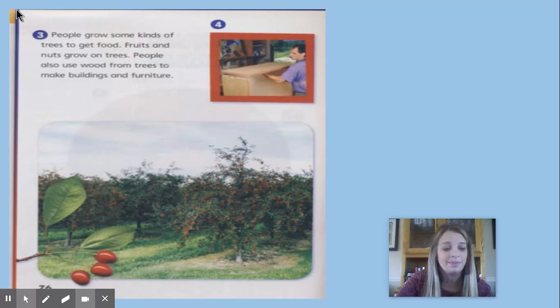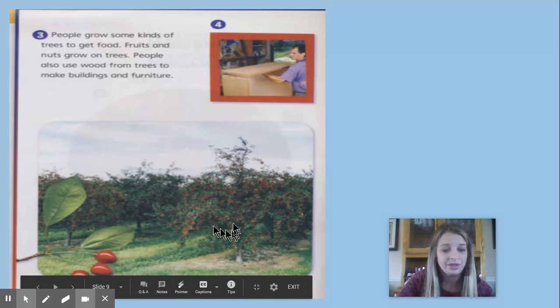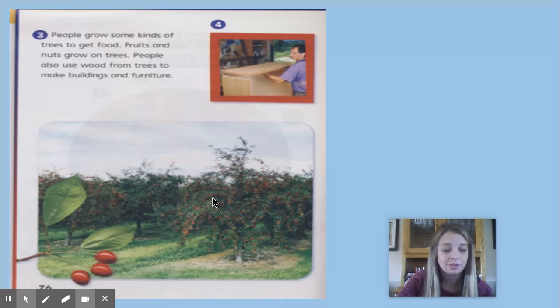So let's look at the number 3. All right, so sometimes food is affected by location and physical environment. Many people live near the water where they can fish for food. The areas of the forest, and trees, can give us crops such as nuts and fruits.